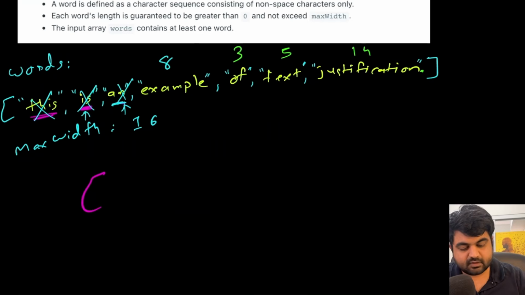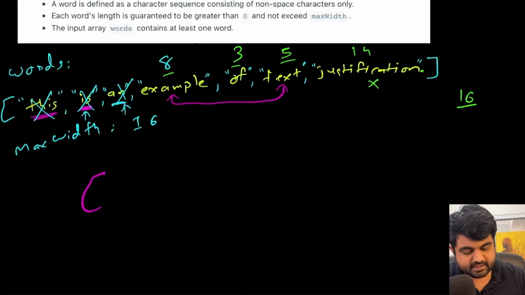And remember, there is also a dot or the full stop behind this line, which is also considered an extra character. So now let's try to do the sum. If we do 8 plus 3, we get 11, and 11 plus 5, we already get 16, which means we are by default at the 16 character mark, so we cannot add this justification. So now let's try to deal with just these 3 words. And once again, we are dealing with "example", then "off", and then "text".